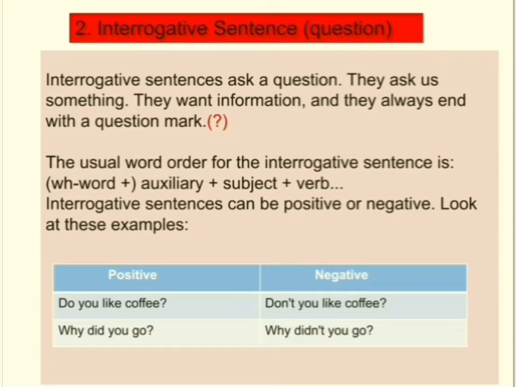Interrogative sentences can be positive or negative. Look at these examples. As you have learned earlier, the assertive sentences are also divided into positive and negative. In the same way, interrogative sentences can also be positive and negative. Do you like coffee? Is a positive question. Don't you like coffee? Is a negative. Why did you go? Is a positive question. Why didn't you go? Is a negative question.